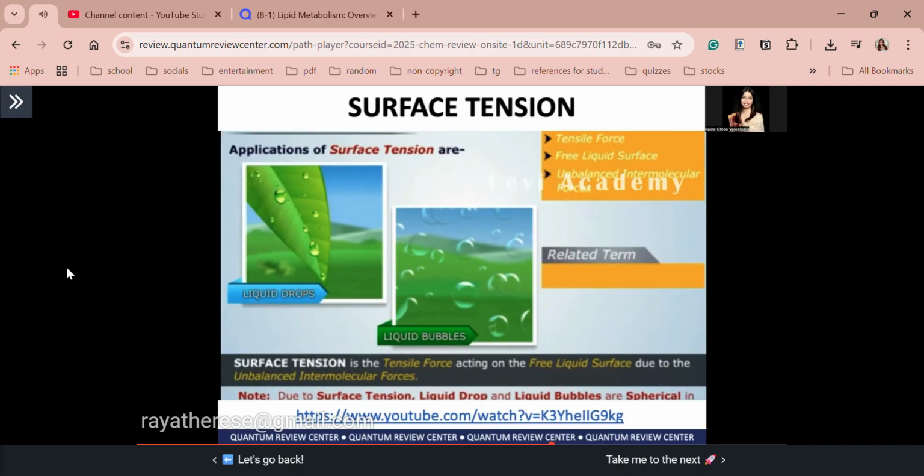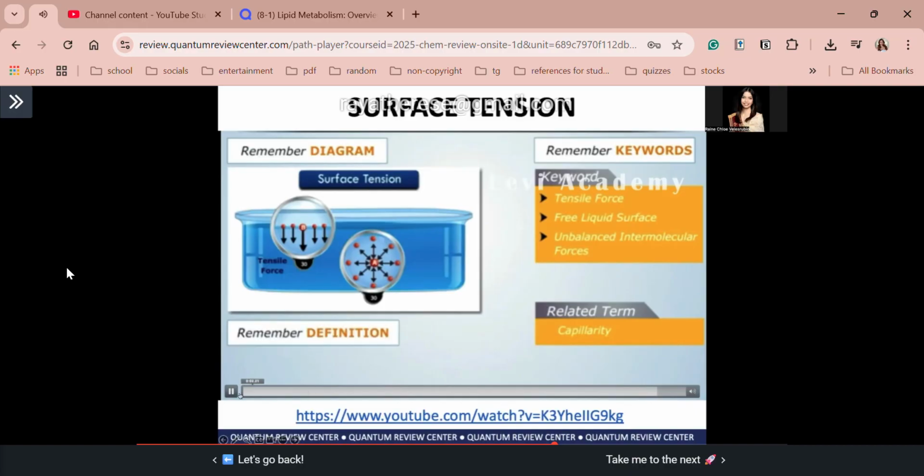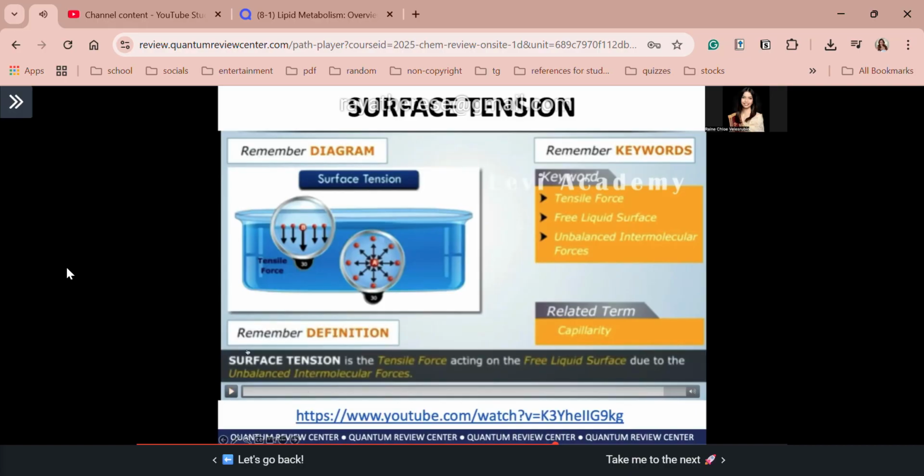Related term is capillarity. Remember keywords. Remember diagram. Remember definition. So guys, that ends our brief video on surface tension.